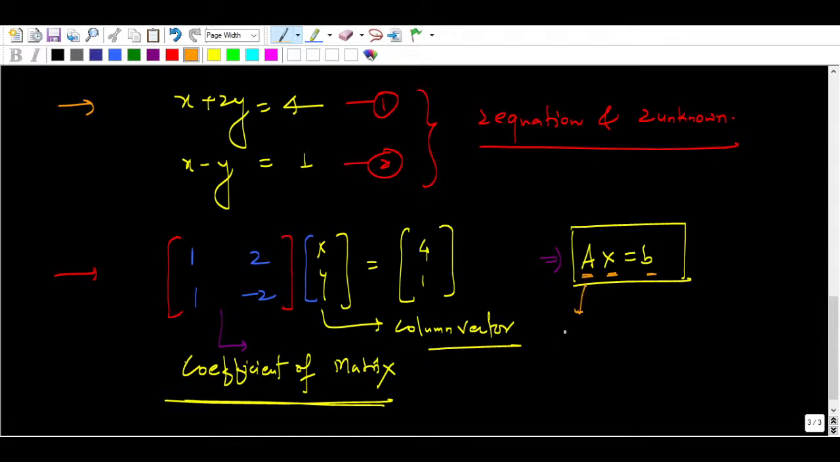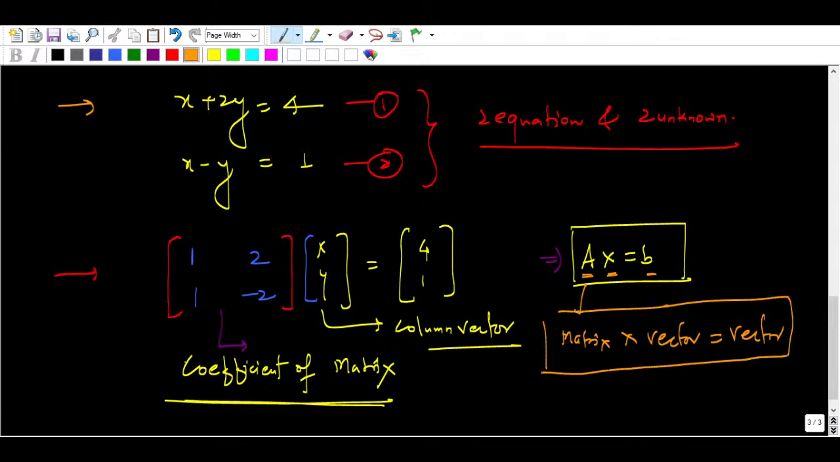Here what we are doing is multiplying a matrix with a vector, right? So matrix into vector, and you are getting a vector only. So this is what a system of linear equations is. This is the school problem. We have two equations and two unknowns, so we can solve that.